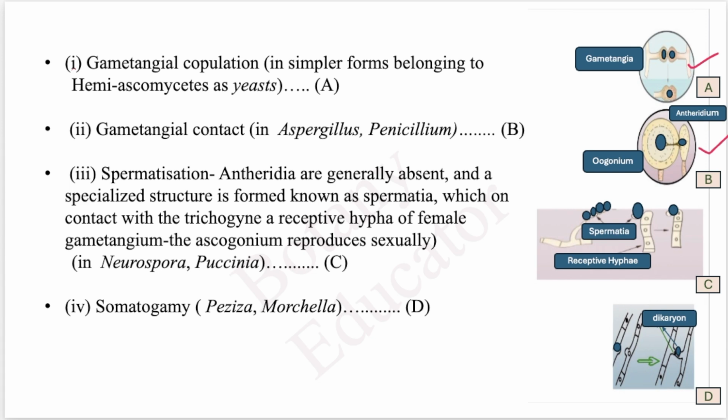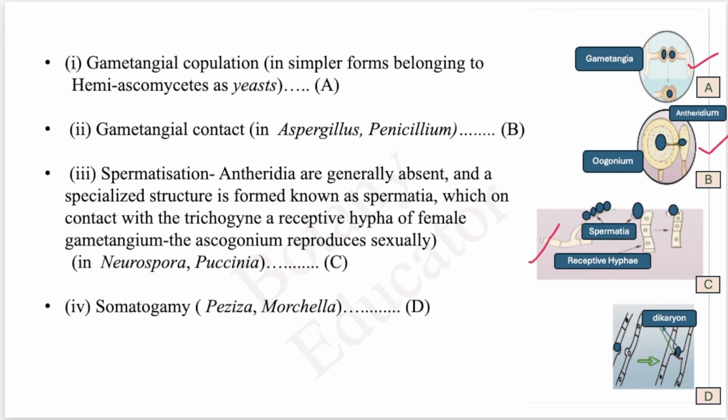through which the antherozoids will pass on to the oogonium where the egg is present and the fertilization will take place. Then spermatization, in which the antheridium is generally absent, means the specialized structure is present and the antheridium is not formed. A specialized structure is formed that is known as spermatia.